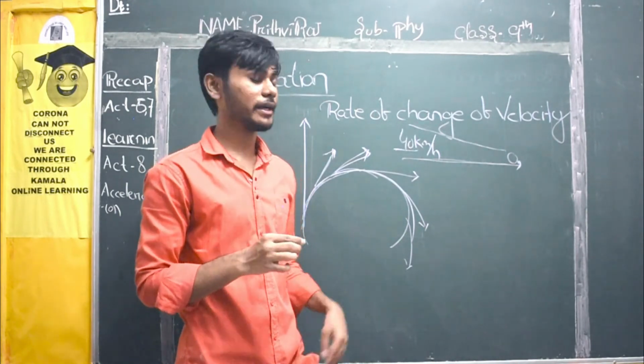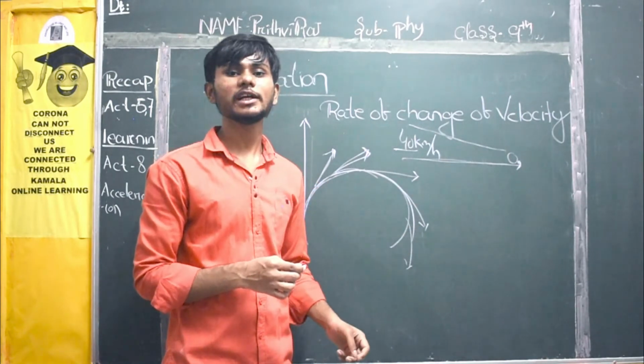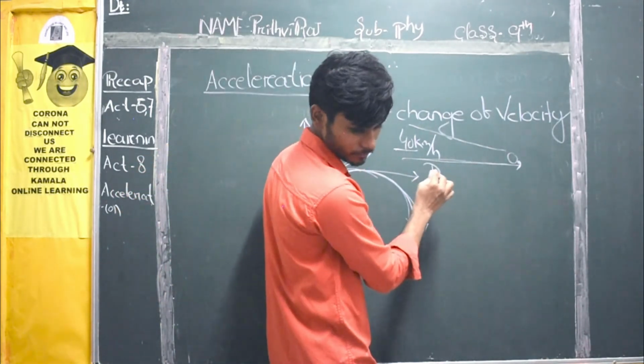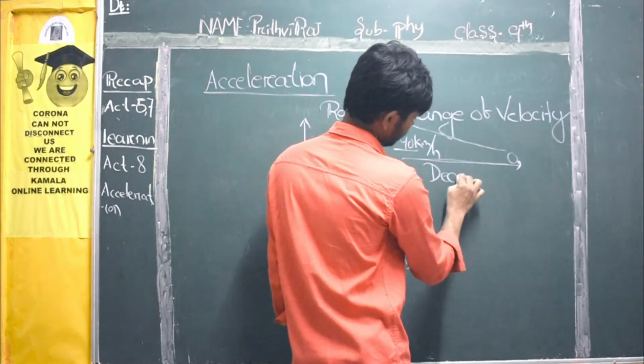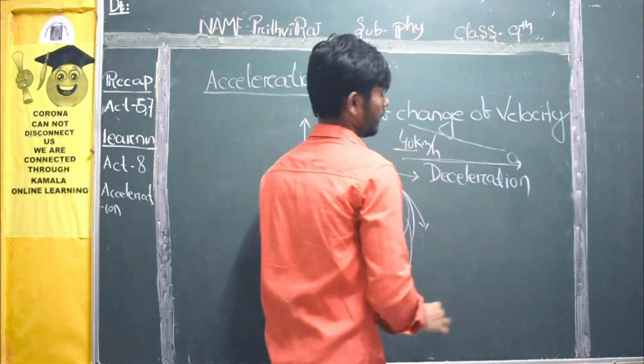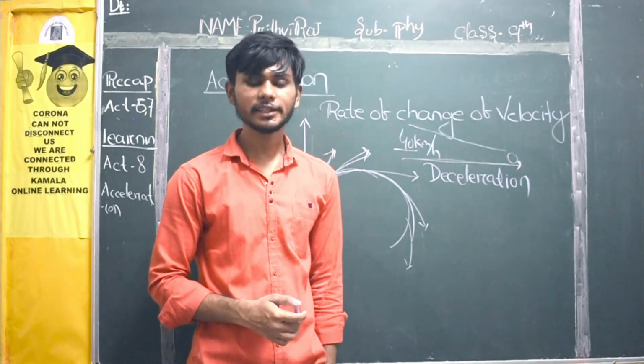Right? So here what happened? The speed is changing from upward to downward. This will also be called acceleration, but you can call it deacceleration.